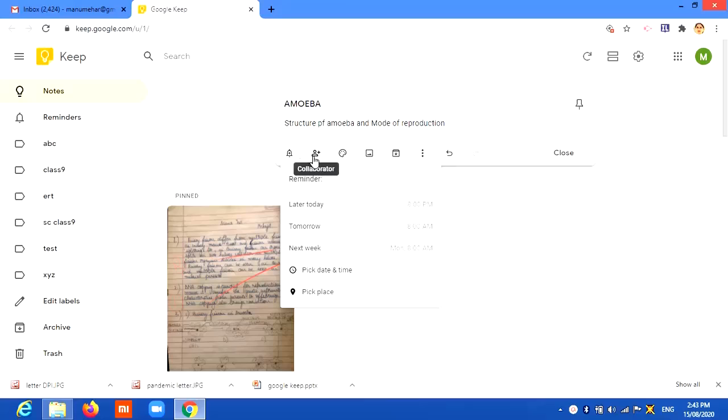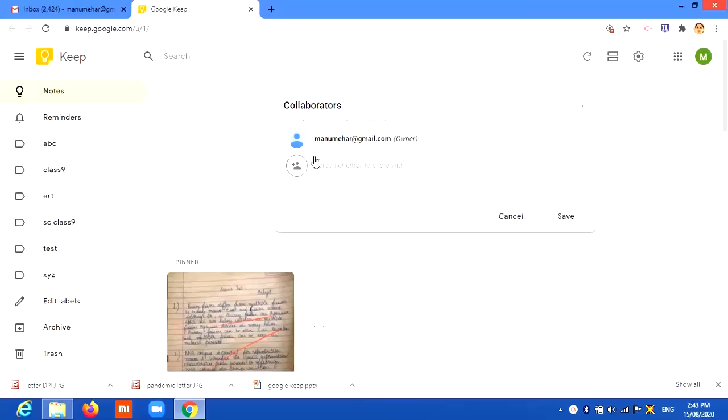Now the second icon, as I said, lets you collaborate with your friends. I am teaching class 9A. My friend is teaching the same subject to class 9B. So we can share and prepare our notes. I have prepared the structure and mode of reproduction of amoeba, she can prepare another topic where we can collaborate. So I can just put up her email here, and when I put up that email, it will be shared with that particular person whose mail I put.